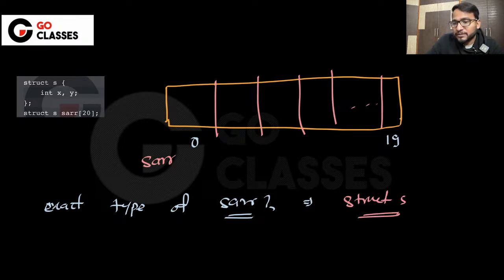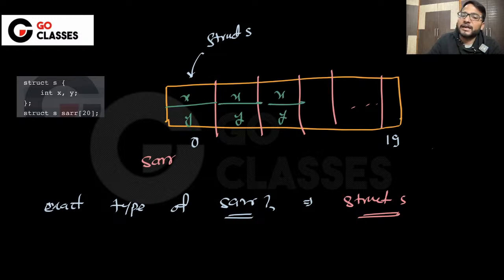Now, if you ask me what it means that struct S is the type of this, it means that every element is of struct S type. And what is this struct S? It is a struct which has two integers, x and y. So there are two integers in every struct. This is the layout in memory.